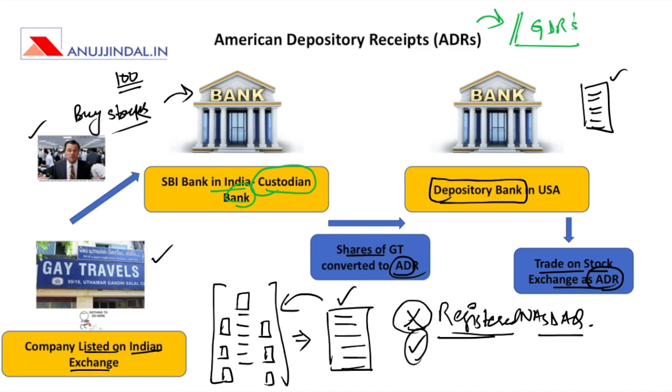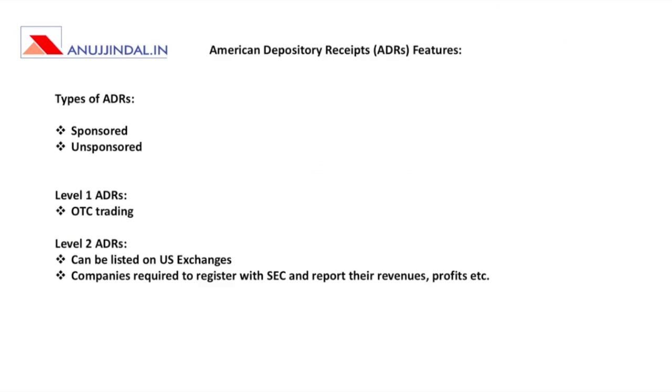Now there might be, as I said, these companies, a part of these 100 companies might be registered with the US stock exchange, or they might not be registered. And there comes the second phenomena or second concept, which is called as sponsored versus unsponsored American Depository Receipts. So here are these two terms, sponsored and unsponsored.